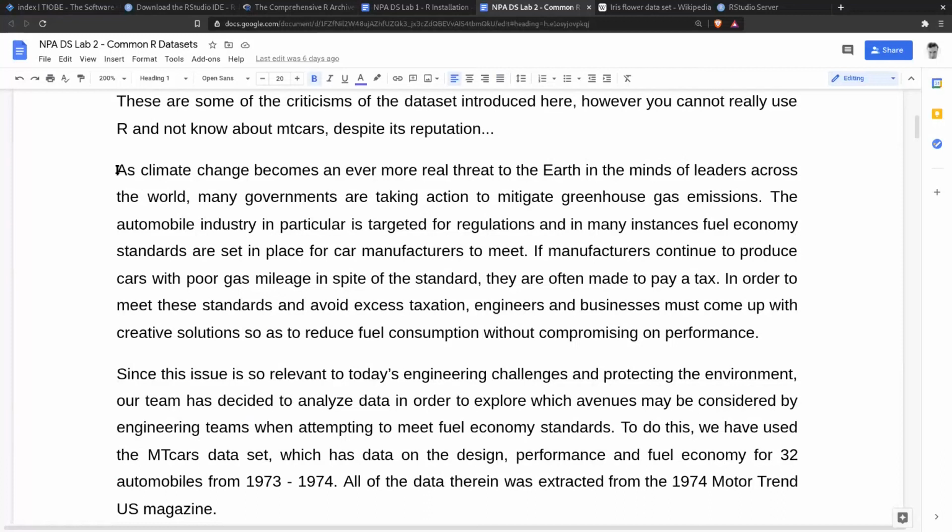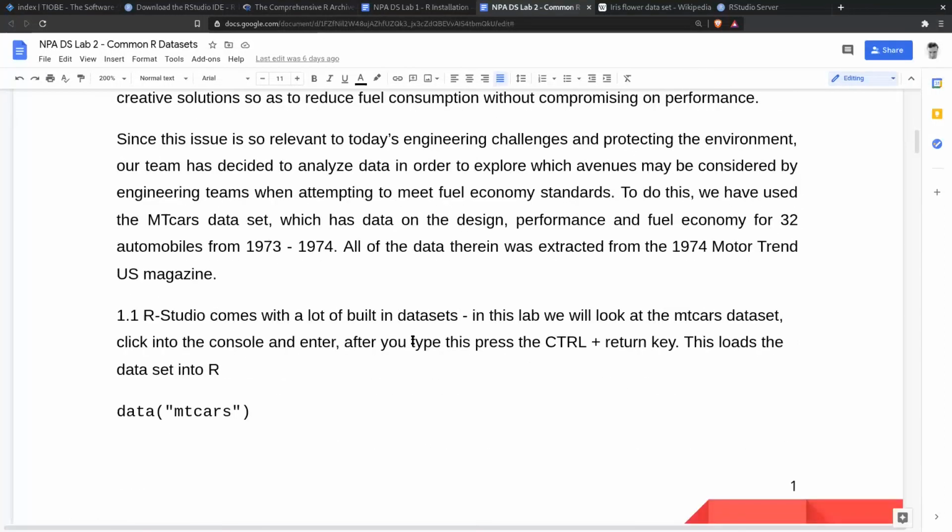So I've put a little bit of interesting justification. As climate change becomes an ever more real threat to the Earth, with a capital E, in the minds of leaders across the world, many governments are taking action to mitigate greenhouse gas emissions. The automobile industry in particular is targeted for regulations. So let's have a look at some old automobiles.